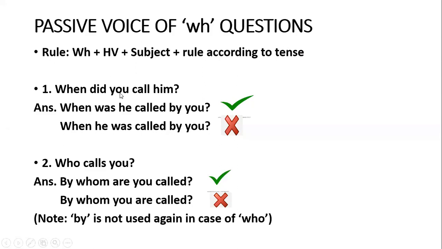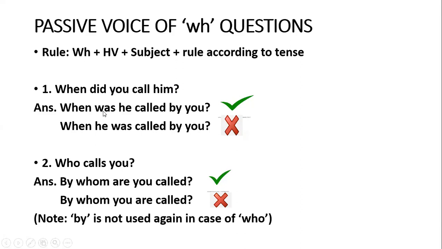Let me give you an example here. When did you call him? Right? So as you can see, my passive voice will start with the WH word, means if my active voice is starting with when, my passive will also start with when. So it will be when. Did means we are talking of past, simple past tense. So the helping verb will be was. Simple past में हम कौन सी helping verb लगाते हैं? Was या were. Now our subject is he.